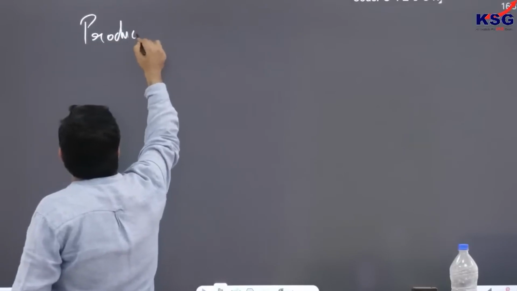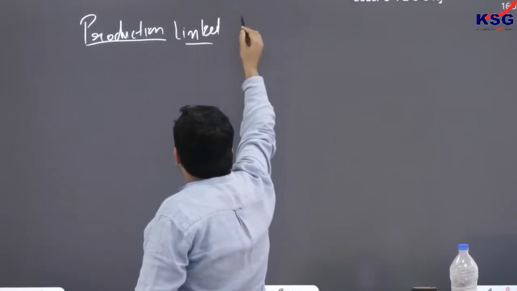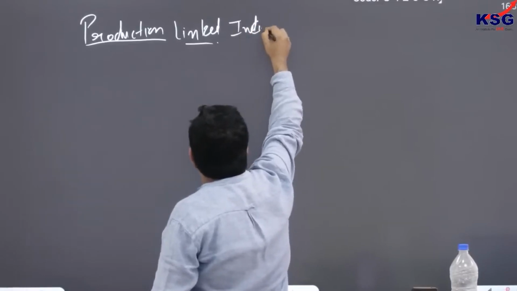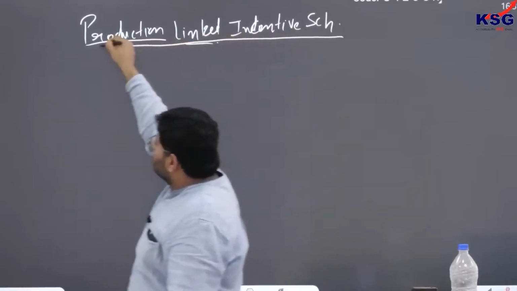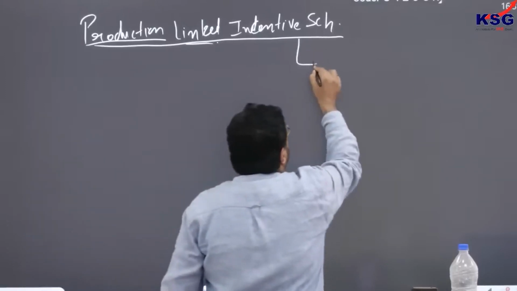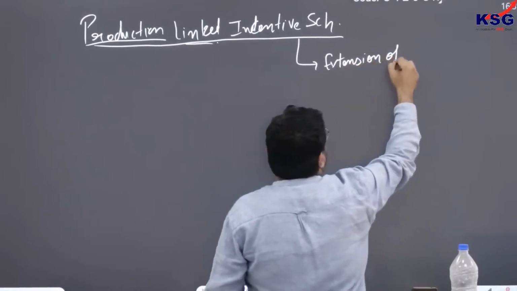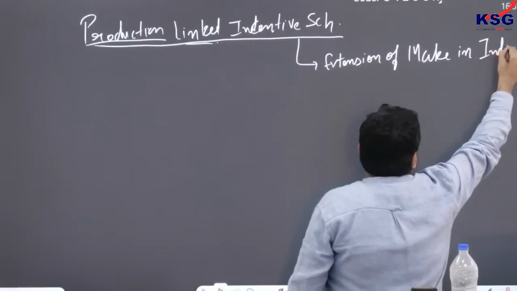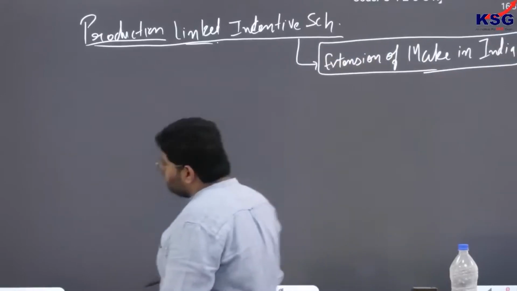The Production Linked Incentive scheme, you know, was introduced after COVID, the pandemic, in 2021. Basically, the Production Linked Incentive scheme is an extension of Make in India.